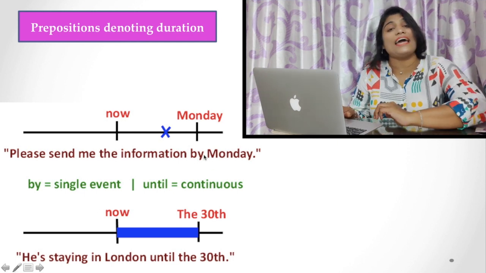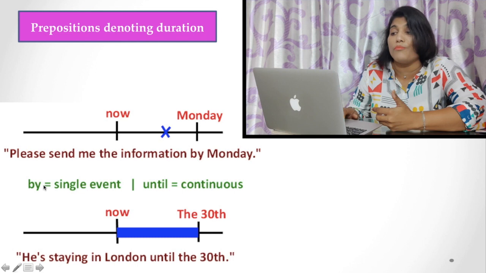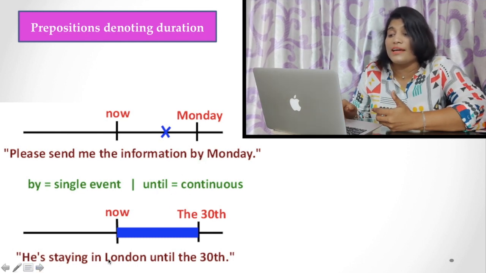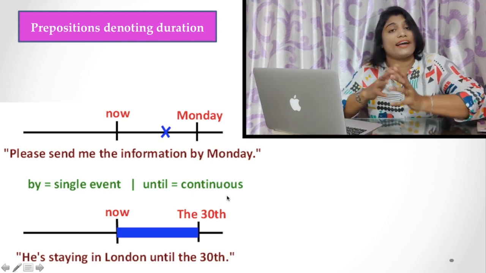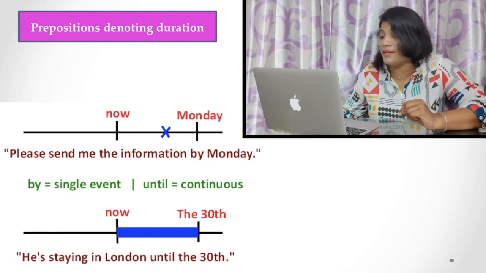Here a single event is referred to, so by is used. Until: he is staying in London until the 30th. Here a continuous action is referred to. In that case, you have to use by or until.